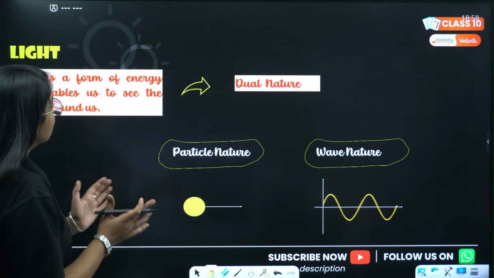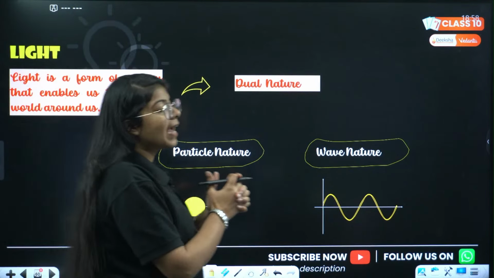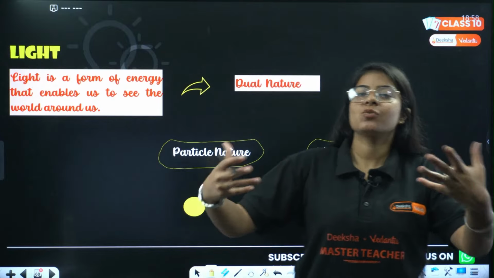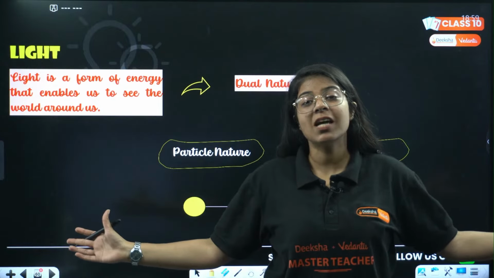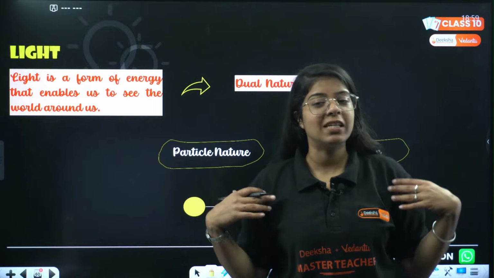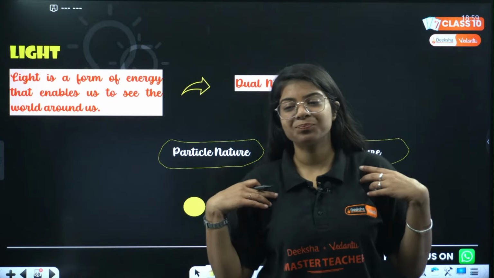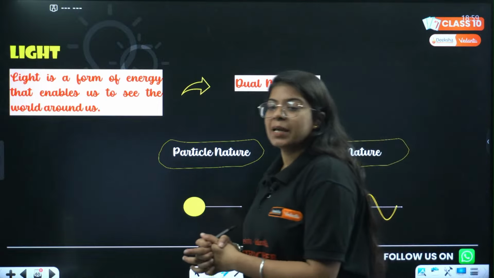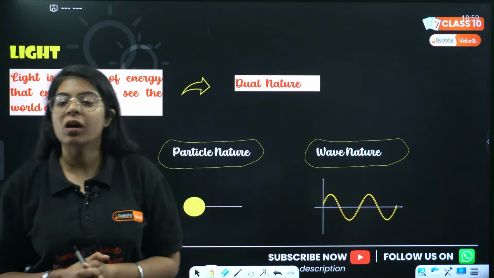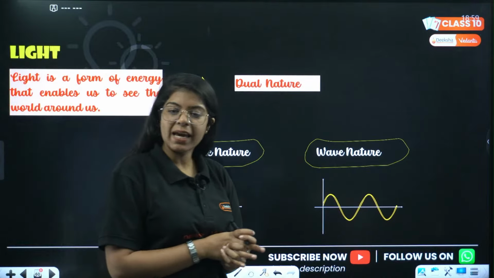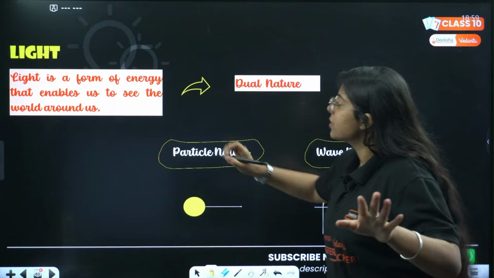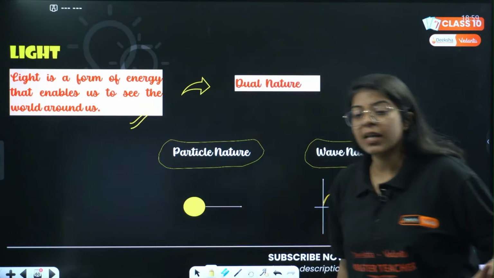Let's start with light. What is light? It is a form of energy that enables us to see this beautiful world around us, that is enabling you guys to see me through the phone. Okay? Done. So light is a form of energy that enables us to see the world around us.